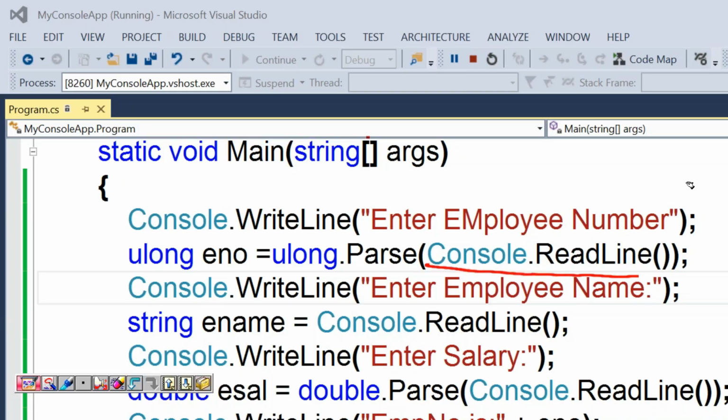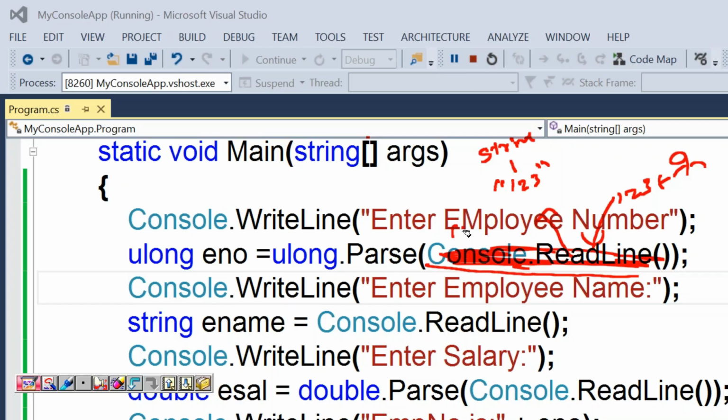In this case, you are the user. You entered 123, accepted by readline. But readline will return this 123 as a double quotes 123. Here this double quotes 123 is nothing but string data. Finally, within the parenthesis part, the signature part, you will have a value called double quotes 123 within the parse method signature.